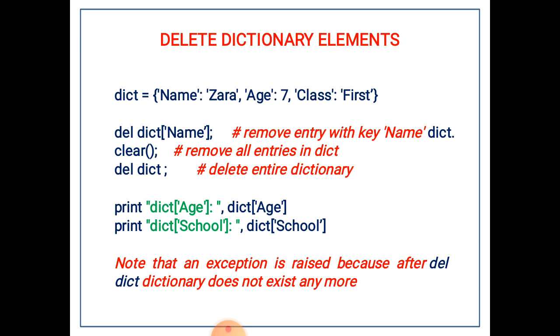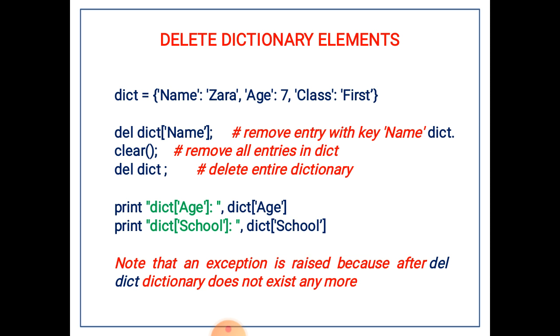So here, del dict name removes the entry with the key name from dict. You can see that dict of name has been deleted. Now clear removes all the entries in the dictionary. The third one is del dict, which deletes the entire dictionary.